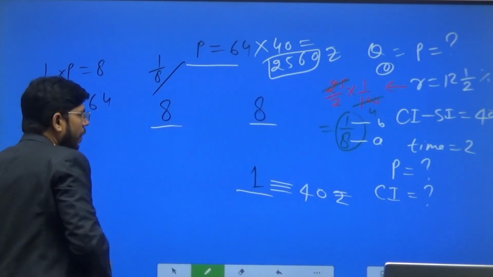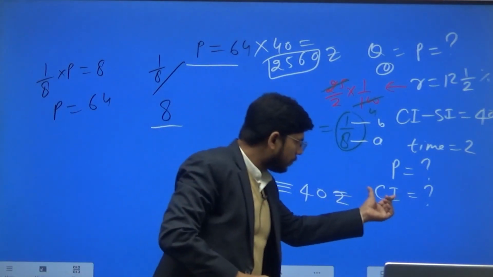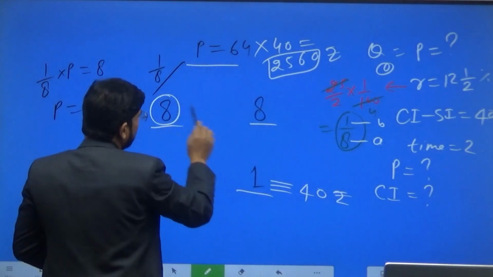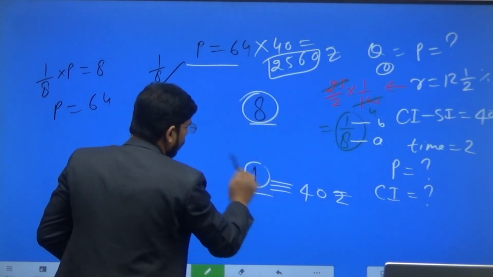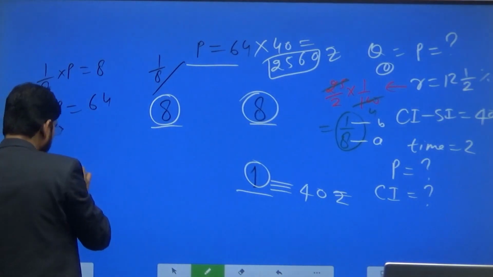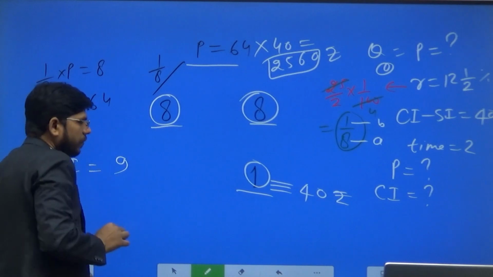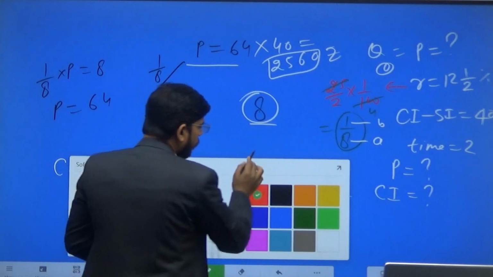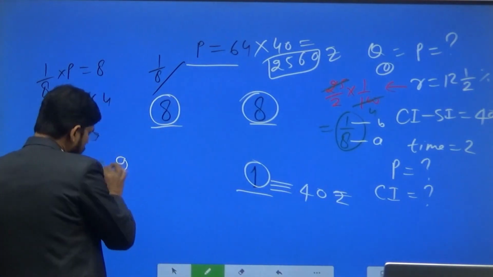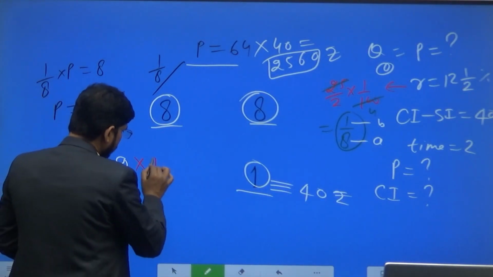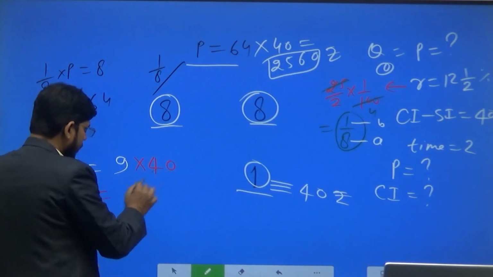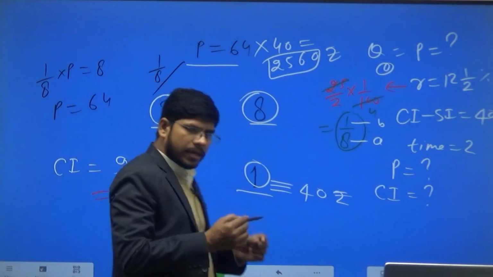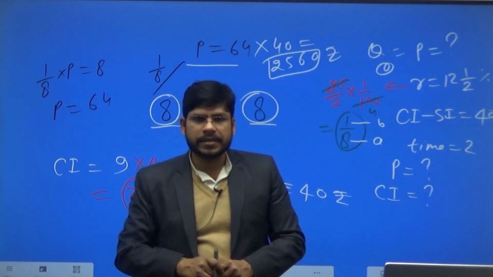Now we also have to find out the compound interest. So total compound interest is 8 plus 1, 9 units. The value of 1 unit is 40 rupees, so the value of 9 units will be 9 into 40, and this will become 360 rupees. So total compound interest is 360 rupees.